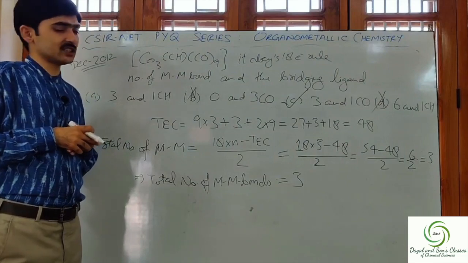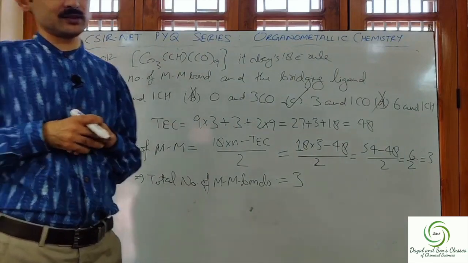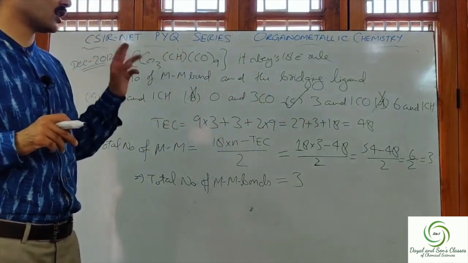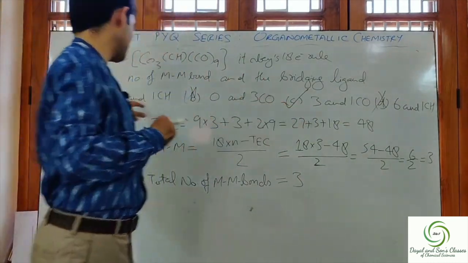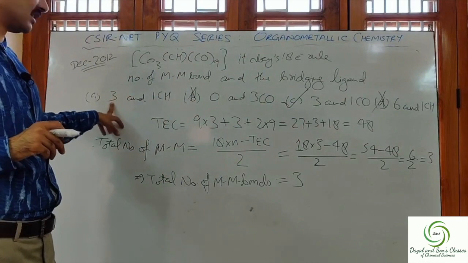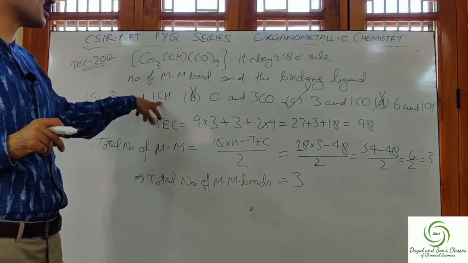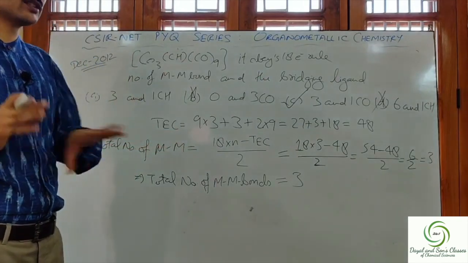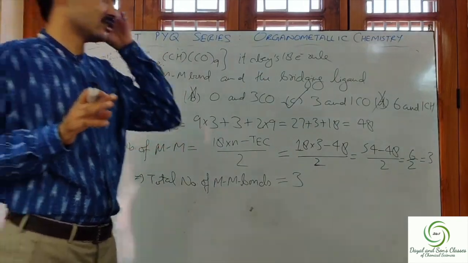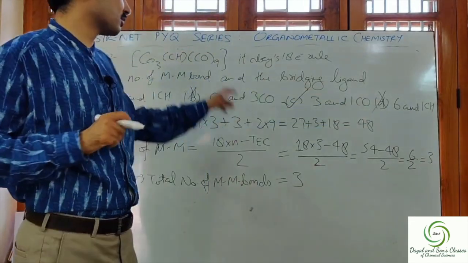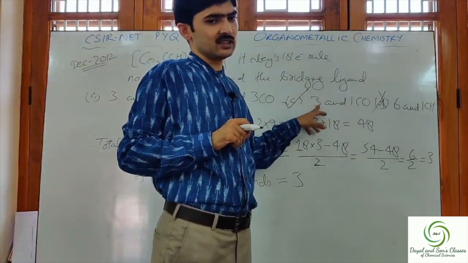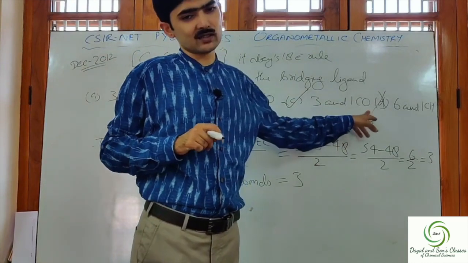CH never acts as a bridging ligand. Just remember that, and CO can act as a bridging ligand. So our correct option would be among the two, A and B, where in option A it is said 3 metal bonds and 1 CH. But we clearly know that CH never acts as a bridging ligand. So what we are left with is CO. CO can act as a bridging ligand. So our correct option is 3 metal bonds and 1 carbonyl.